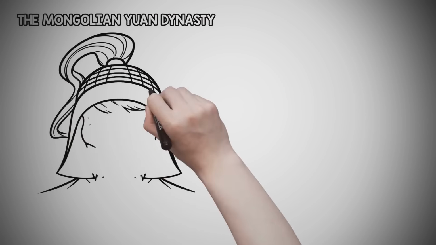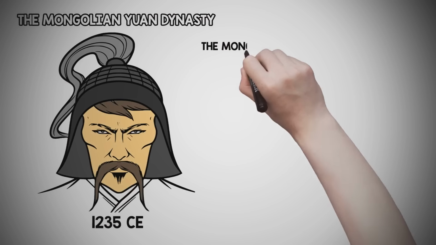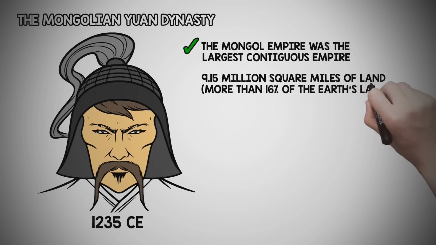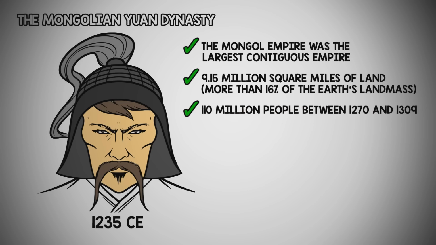Initiated by Genghis Khan, the Mongolian Yuan dynasty conquered the Song in 1235 CE. The Mongol Empire was the largest contiguous empire the world has ever seen, covering 9.15 million square miles of land, more than 16% of the Earth's landmass. The empire had 110 million people between 1270 and 1309, more than 25% of the world's population.